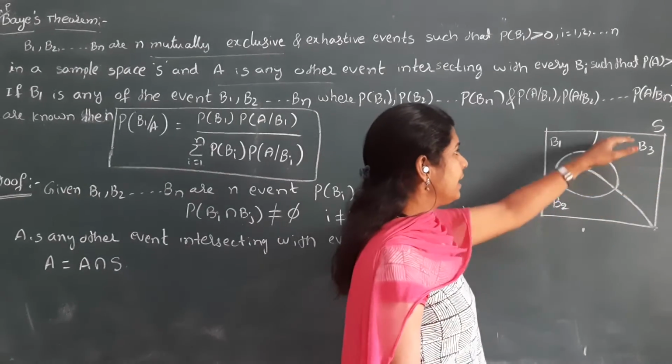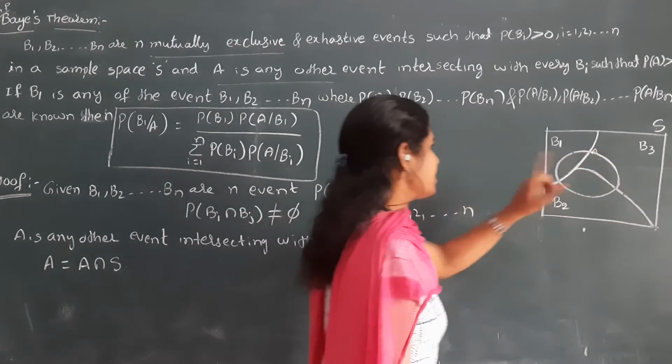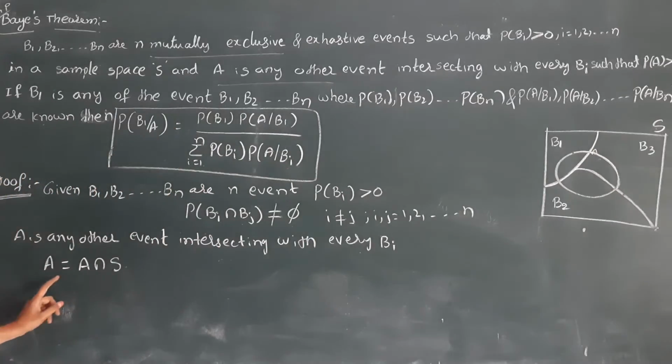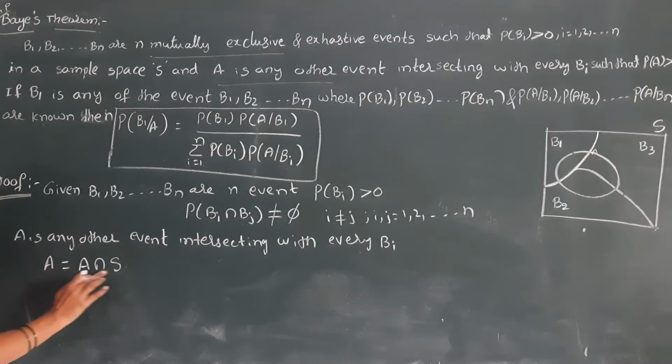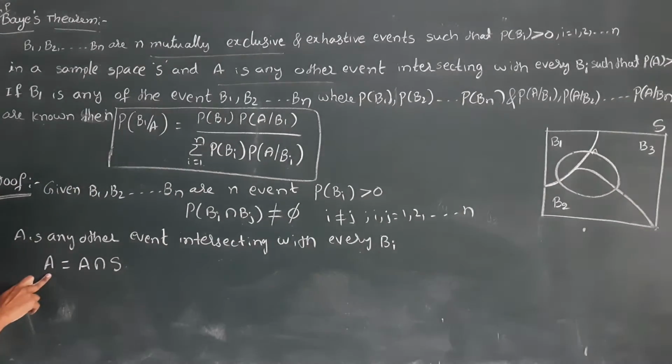So definitely the intersection of A and S is only A. The common area of A intersection S is nothing but A.